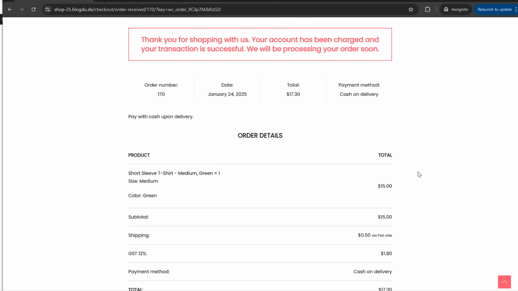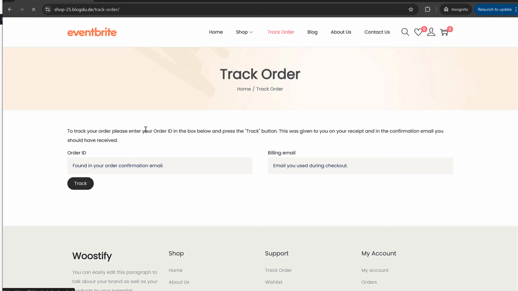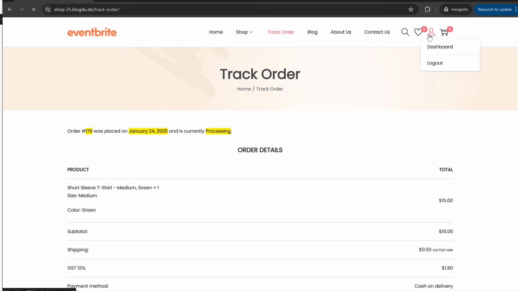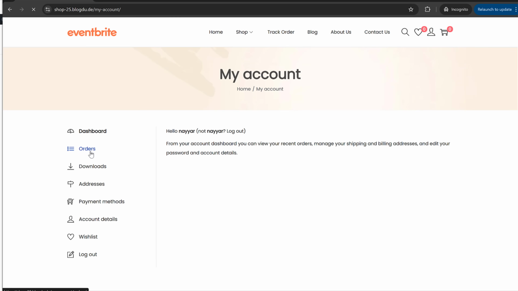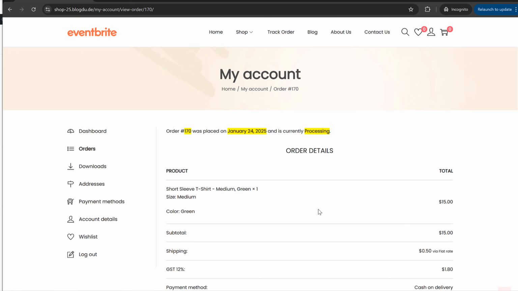Once this order is placed, this customer will get their order number, which they can use to track the order later on. If they get the order number over here, they can click on Track Order. They can enter order ID 170, enter their email address and click on Track, and they can now track the order. They can also go back to their account, click on Orders, and they can see this is the order they have placed, what the order number is and all. They can view the order and all these things.